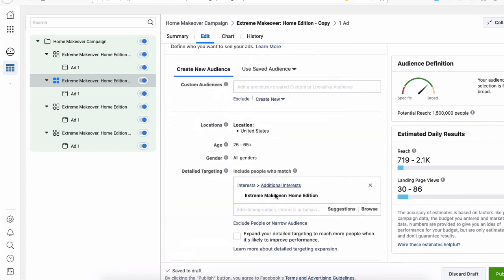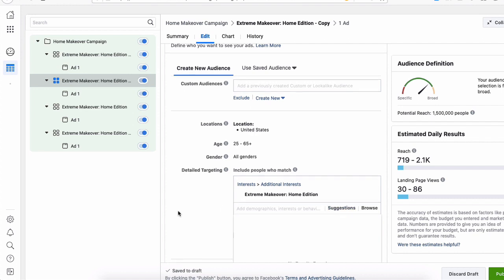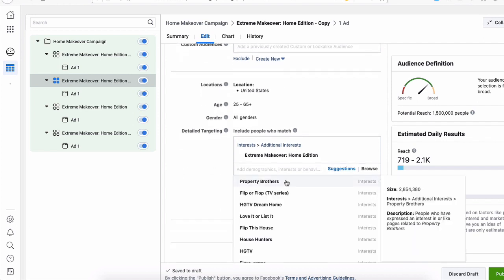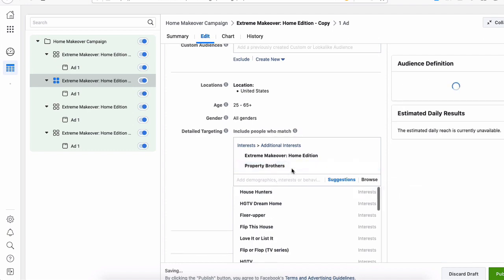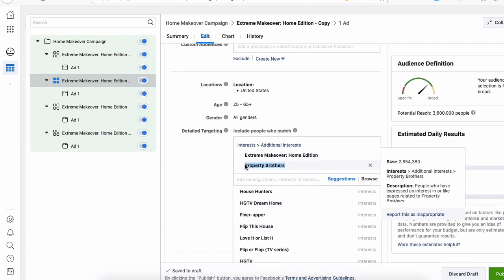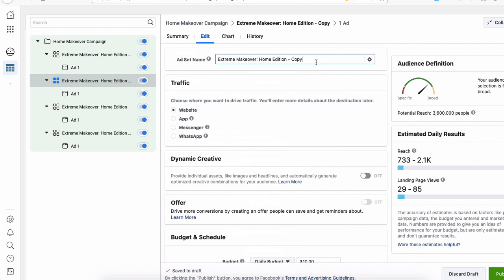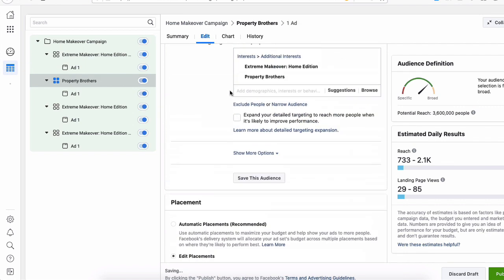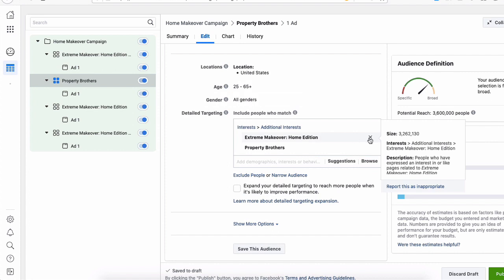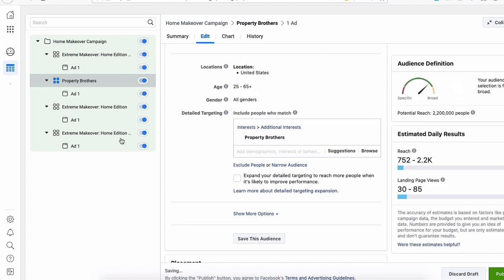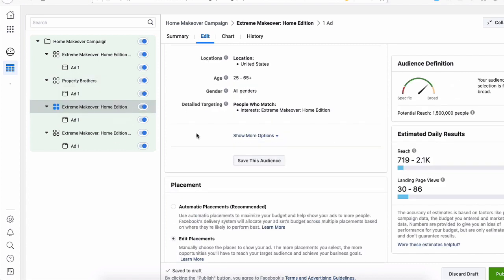Okay, we have Extreme Makeover Home Edition. So what we want to do is click on Suggestions. And it's going to tell us interests or behaviors that are very similar to the previous one. So Property Brothers is a very popular show where they redo homes. We're going to pick Property Brothers, change the ad set name here, remove this old one here, and that's it. Now we go to the next ad set.